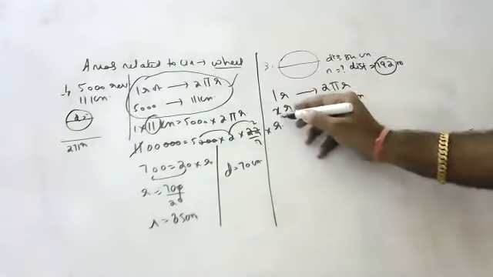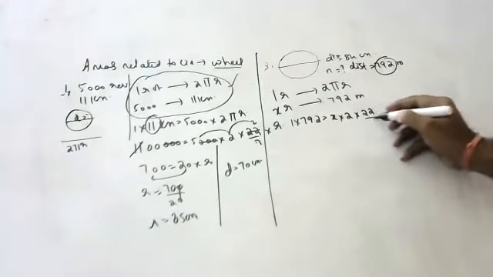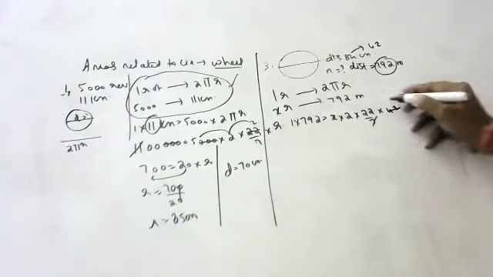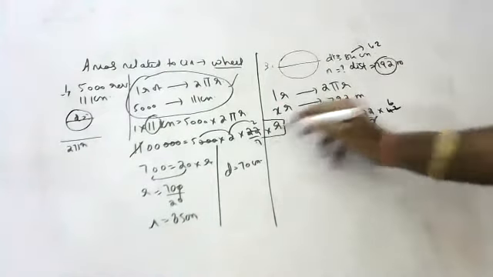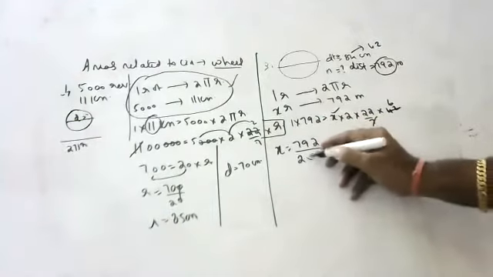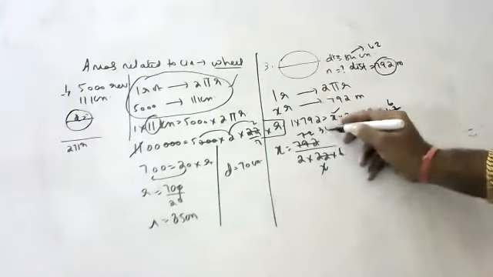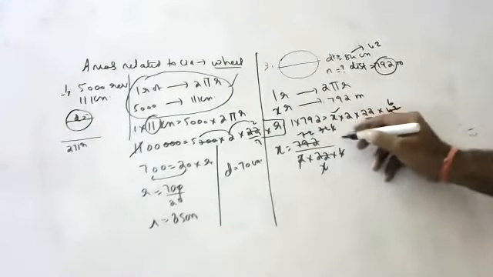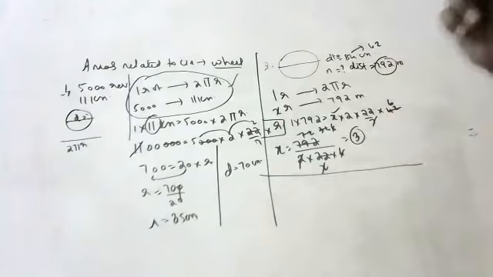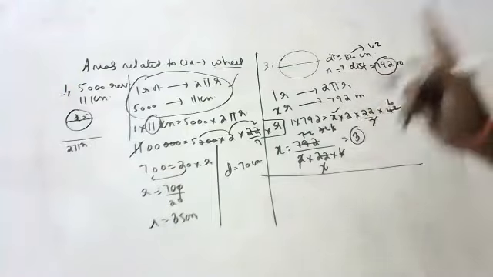Okay, children, cross multiplication. 1 into 792 is equal to x into 2 into 22 by 7 into radius. Radius is 84 by 2, 42. 7 sixes are 42, children. We have to find x, the number of rotations. x is equal to 792 by 2 into 22 into 6. So children, it covers 3 rotations. In 3 rotations, it covers 792 meters.